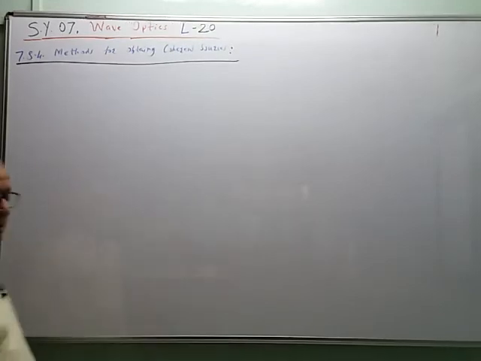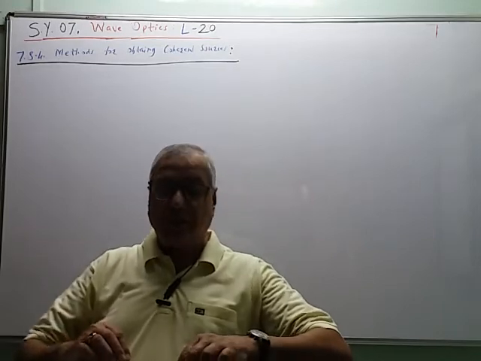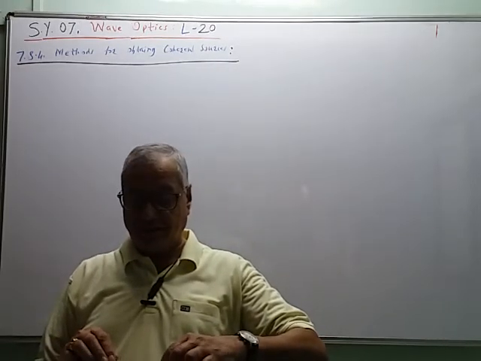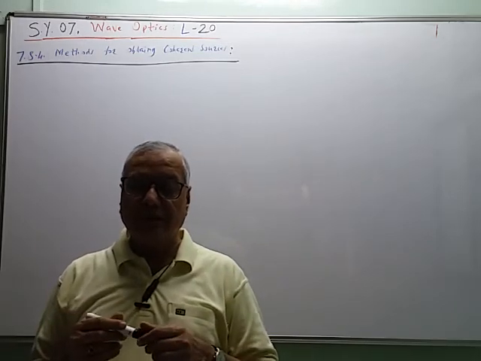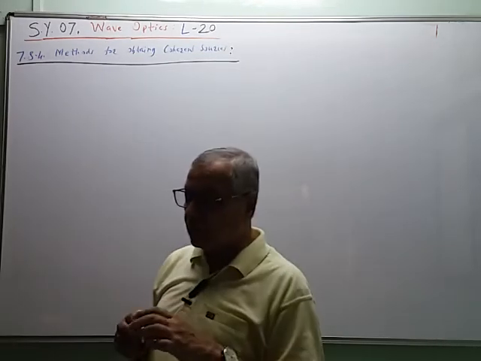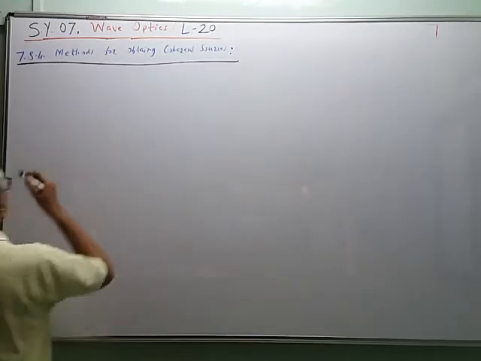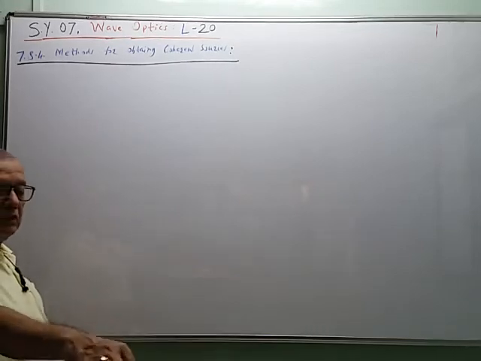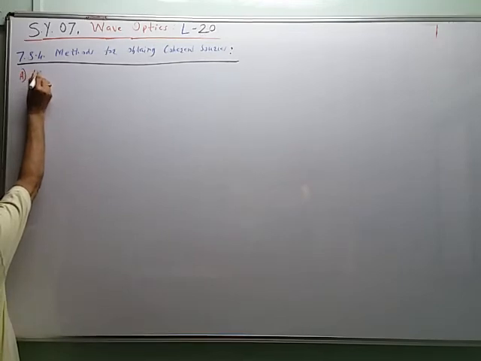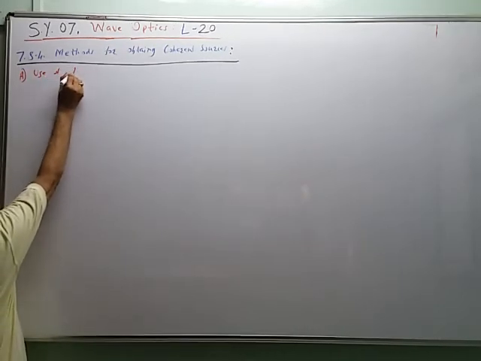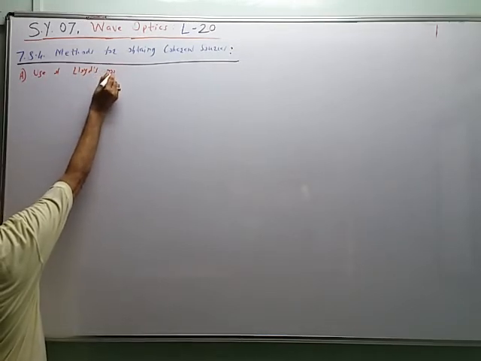We have already seen the meaning of coherent sources. Coherent sources have a constant phase difference. How is this condition satisfied? In Young's double slit experiment, we used one method. Now here we are going to see the method using Lloyd's mirror.